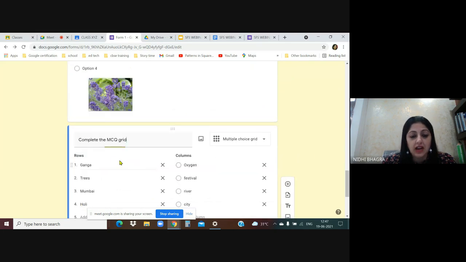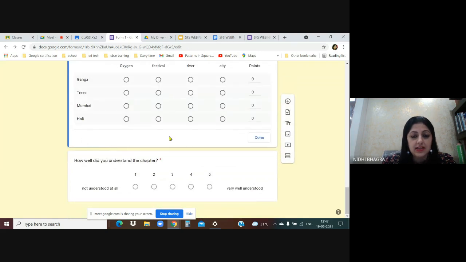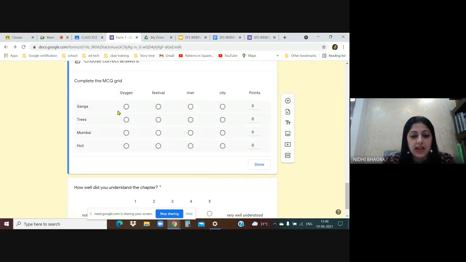Okay, but when you fill in the answer key, let's go to the answer key of multiple choice grid. I'm going to the answer key. This is the answer key. So Ganga, what is the correct answer? Ganga is a river. Trees give us oxygen. Mumbai is a city, and Holi is a festival. These are the correct answers. So you are filling in the answer key and then assigning the values. What points? For each answer, 1 point. So I'm assigning the values to each point. Okay. So 1, 1, I have assigned the values. So this is very important. You have to assign points and then done.